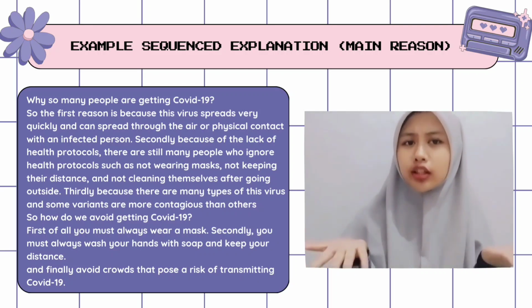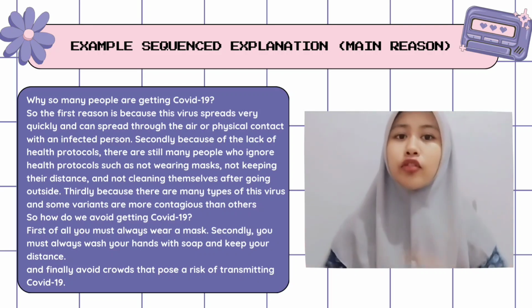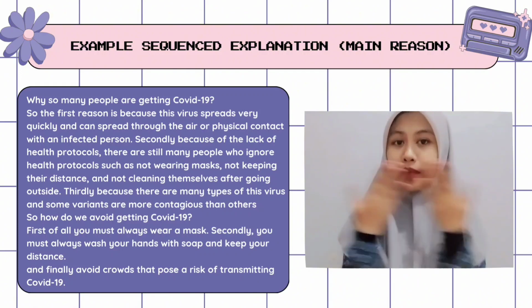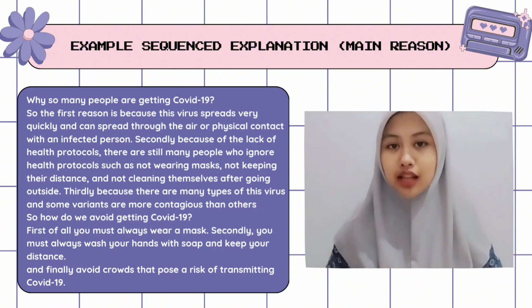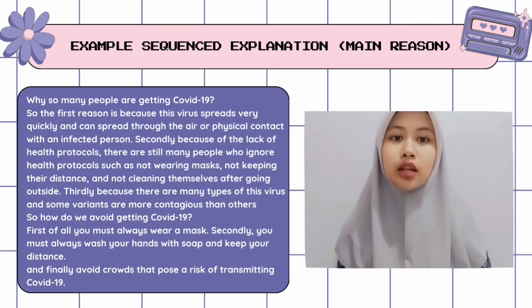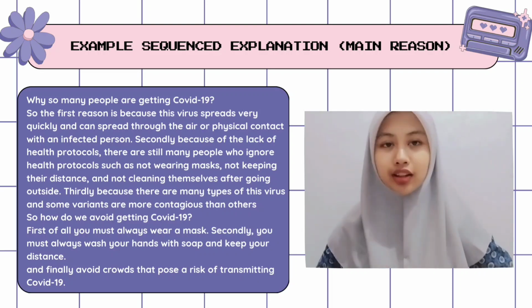So, how do we avoid getting COVID-19? So, first of all, you must always wear a mask. Secondly, you must always wash your hands with soap and keep your distance. And finally, avoid crowds that pose a risk of transmitting COVID-19.